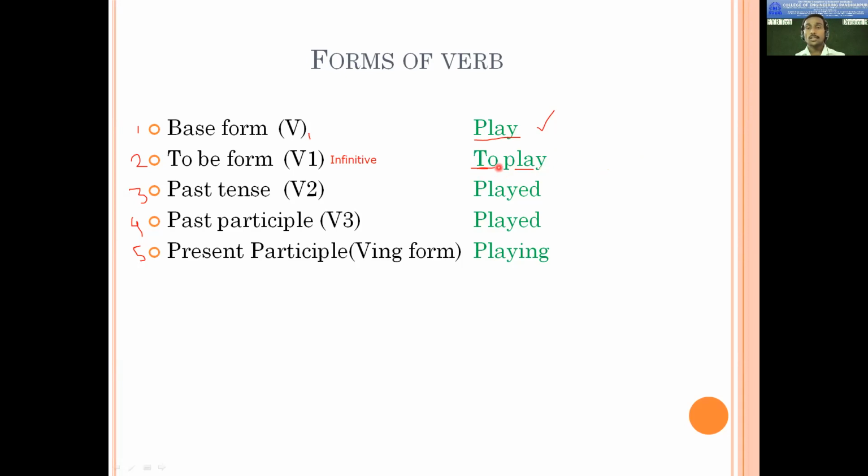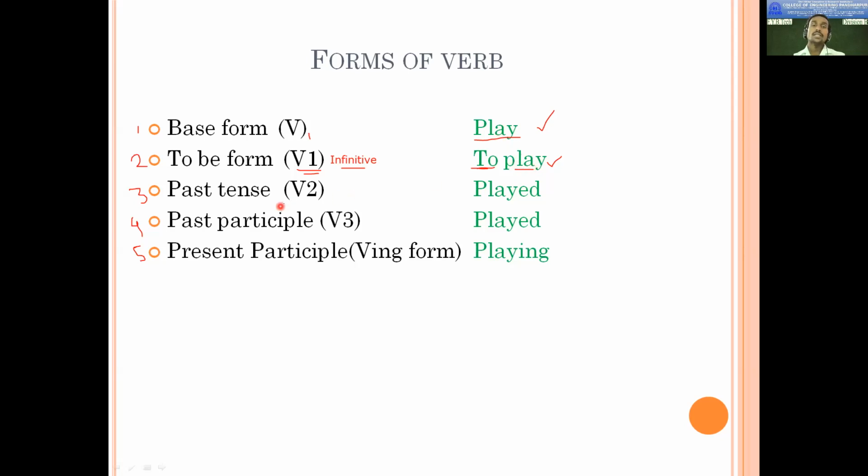To played is not okay. To played will be wrong. So to play is always right. So people need to use the first form of verb after to. So that is called to be form, or you can call it infinitive, or again that is similar to V1. Though it is to play, play is the first form here.